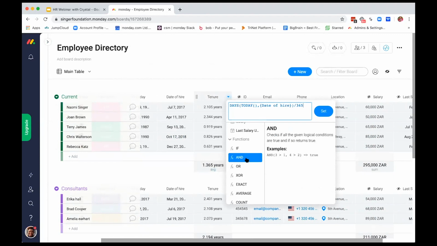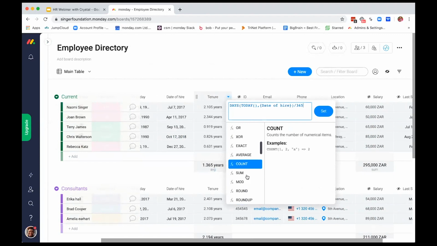So if you guys are formula gurus and you want to go in here and kind of test out any of these functions to see if it makes sense for you, have at it. But the one that we've done today is just simply, we want to take today, the date of hire, and divide it by 365.